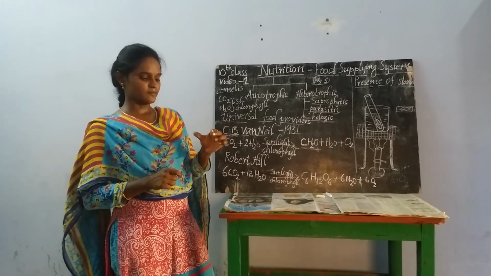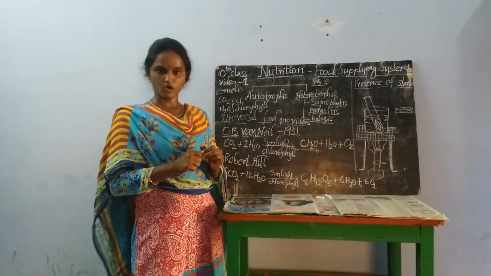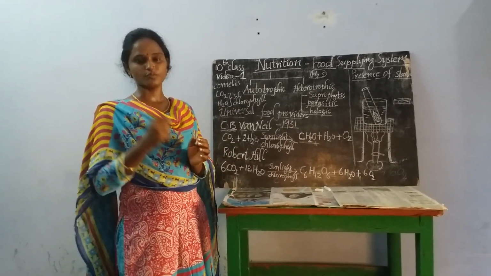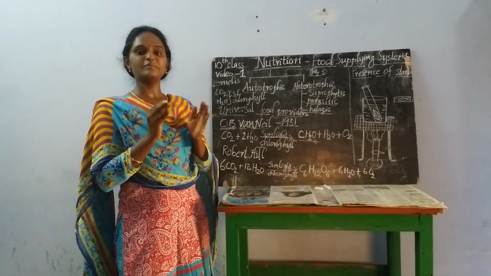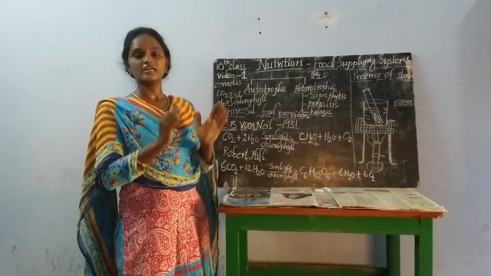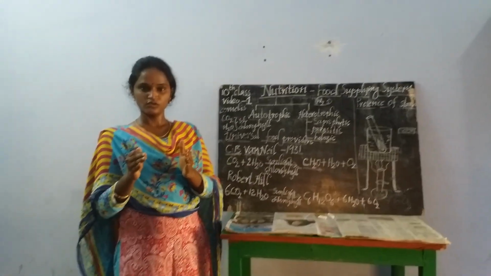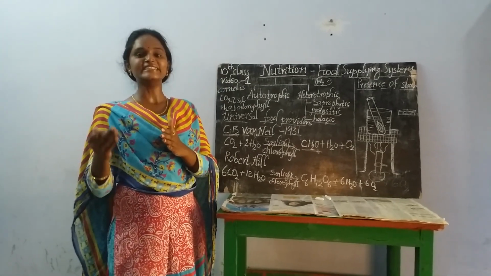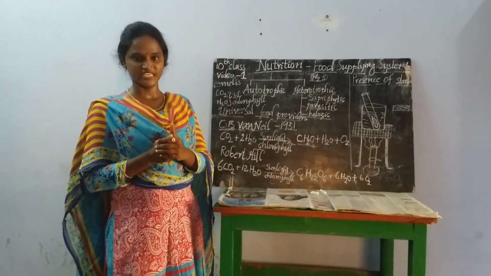If you take some rice flour on a plate and add 2 to 3 drops of iodine solution, immediately the white color of the rice flour converts into dark blue or black color. It indicates the presence of starch in it.